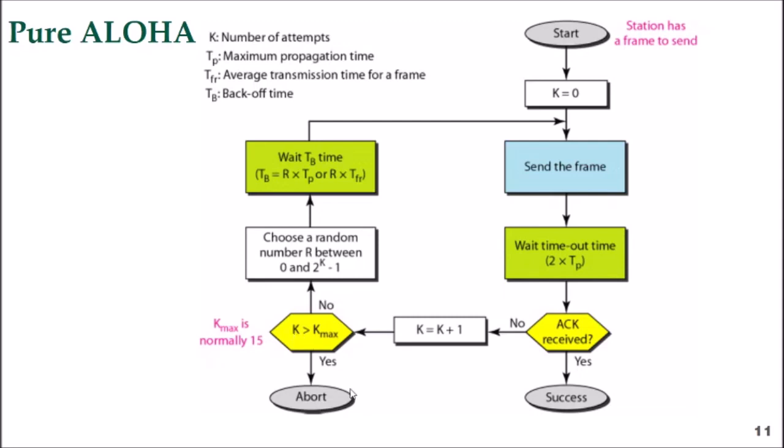If yes, the transmission will be aborted. If not, a random number r will be chosen. This random number r will be a multiplier for the backoff time. After the backoff time has expired, it will try again to send the frame. The process will go on until it has received an acknowledgement or it has reached the maximum number of retransmissions.